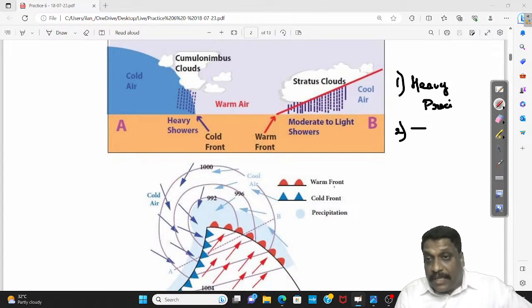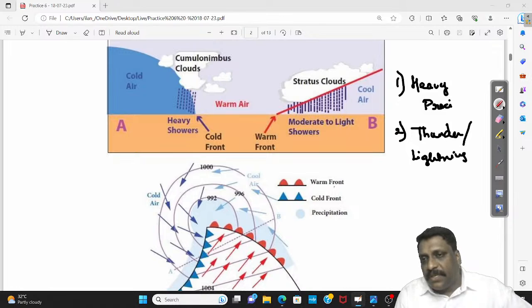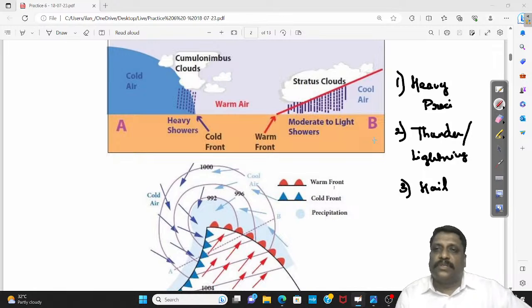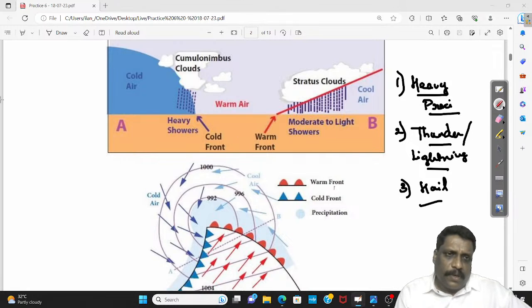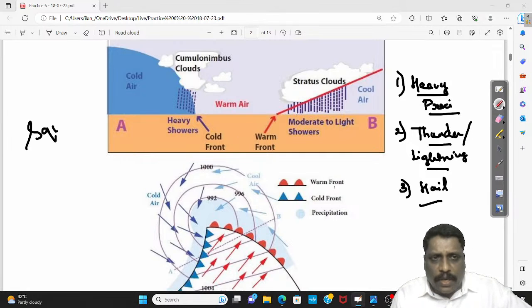Then thunderstorms, lightning, etc. Then it may also be known for hailstorms and others. So all intense weather mechanisms, we call them bad weather mechanisms. The technical word is squall line.